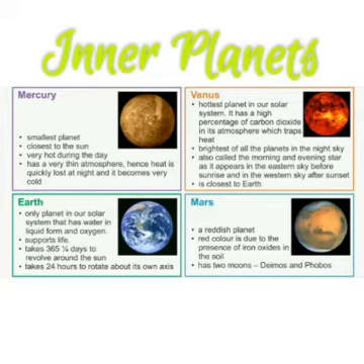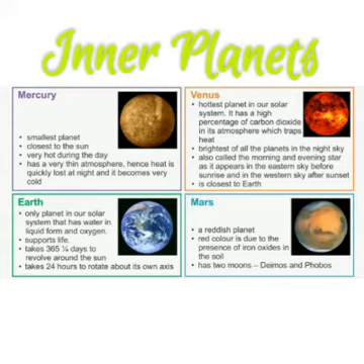Mercury is the smallest and closest to the Sun, the hottest planet in our solar system during the day, but with an exception: because it has a very thin atmosphere, heat is quickly lost at night and it becomes very cold. Venus is the hottest planet in our solar system, because it has a very high percentage of carbon dioxide in its atmosphere, which traps heat. It is the brightest of all planets in the night sky, also known as the morning and evening star.